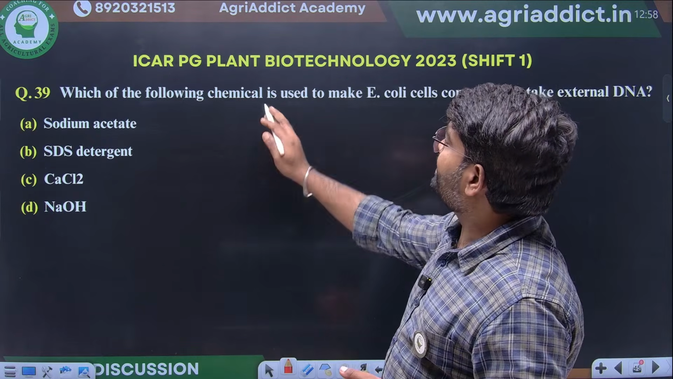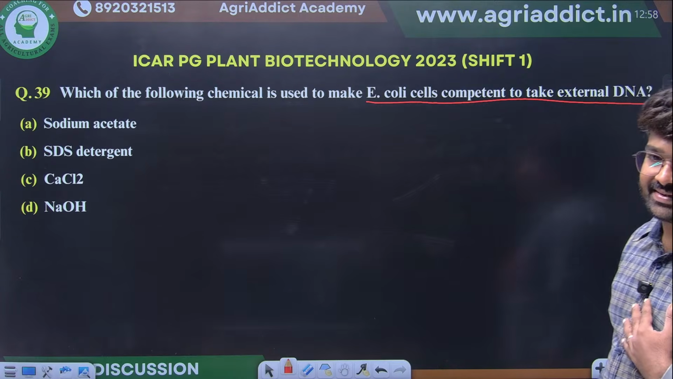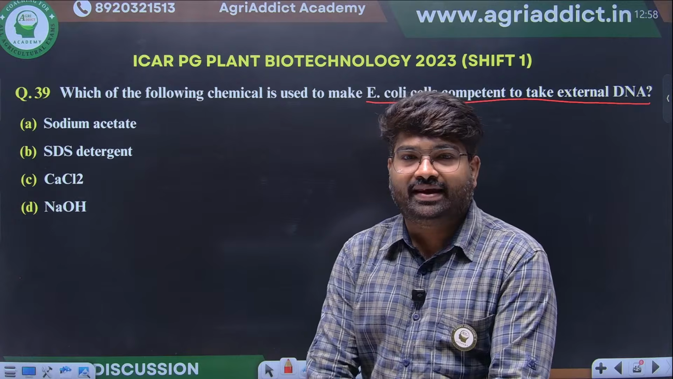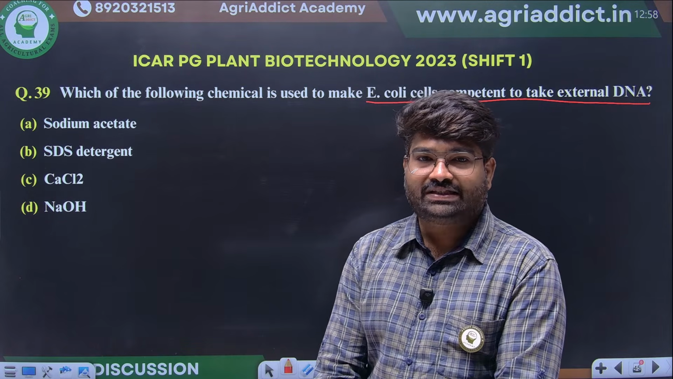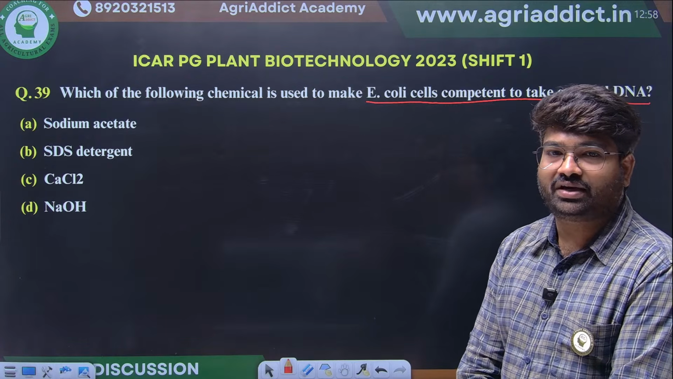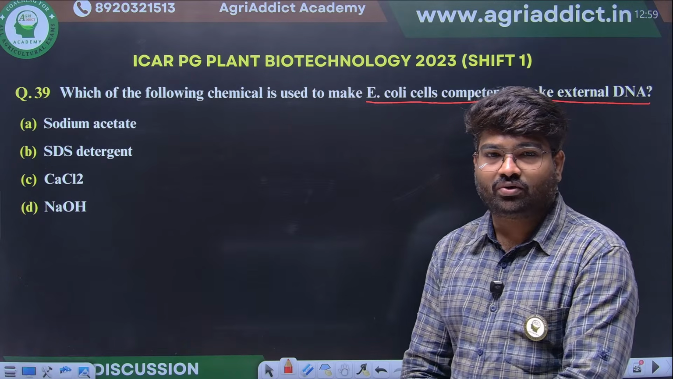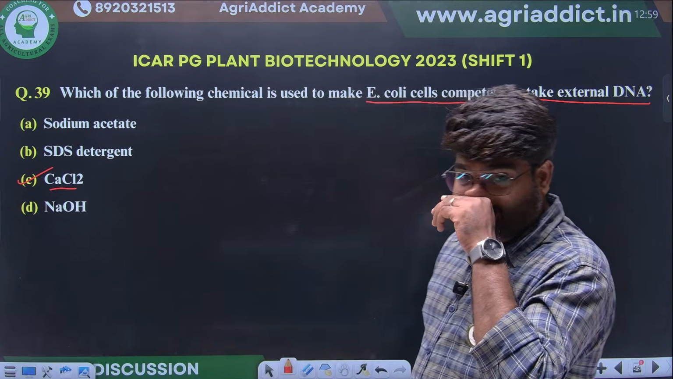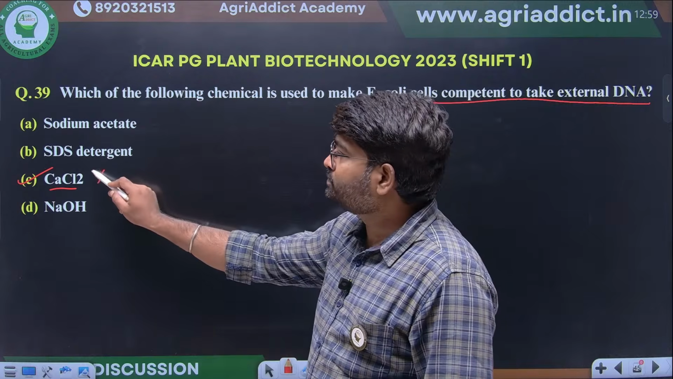Which of the following chemicals is used to make E. coli cells competent to take up external DNA? This you guys have to answer. We have already seen this in our recombinant DNA technology classes. Sodium acetate, SDS, calcium chloride. Yes, excellent. Calcium chloride. In some cases magnesium chloride is also used, but the major one is calcium chloride.